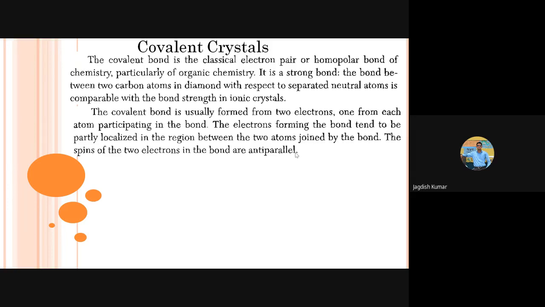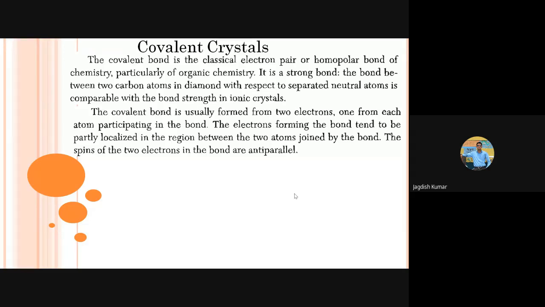We were discussing the comparison of covalent bond with ionic bond. In case of ionic bond, basically the electron is completely transferred from one atom to the other one, which leads to the formation of ions, and those ions attract each other via electrostatic Coulomb interaction. Whereas in covalent bond, there is no complete transfer, there is a sharing of the electrons. Because of that, there is no net charge developed on the atoms, and hence they bond to each other via sharing. That shared electron acts like a kind of glue between two atoms, and that leads to formation of the bonds.